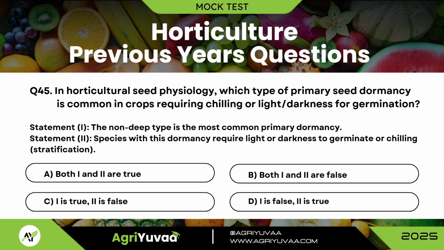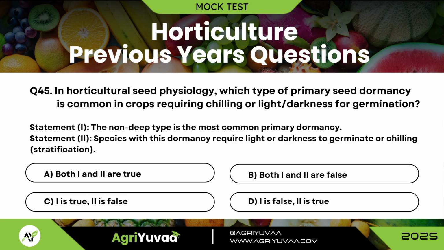Question 45. In horticultural seed physiology, which type of primary seed dormancy is common in crops requiring chilling or dark light for germination? Statement 1. The non-deep type is the most common primary dormancy. Statement 2.